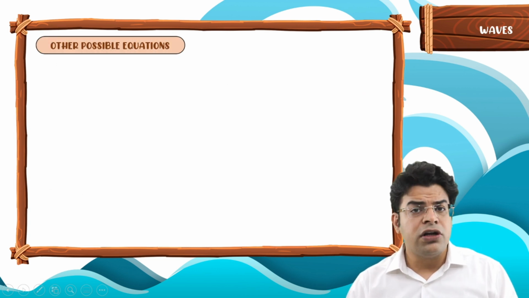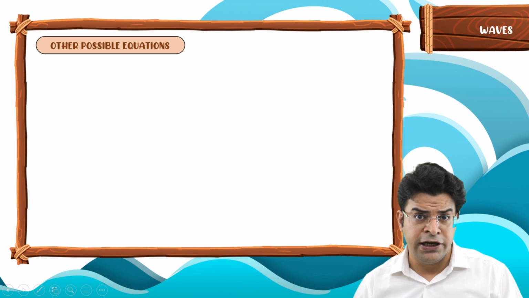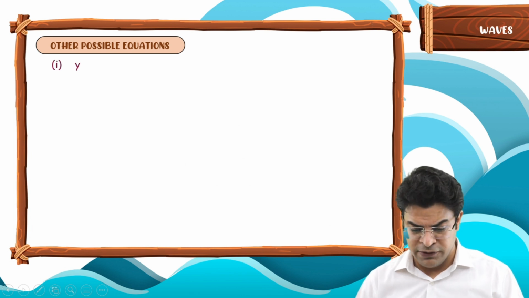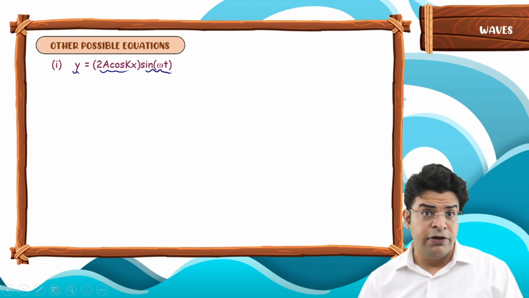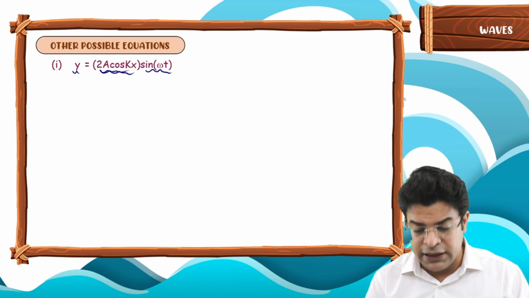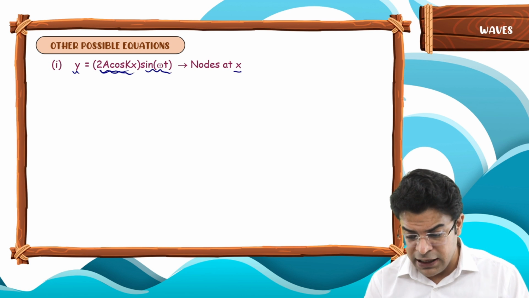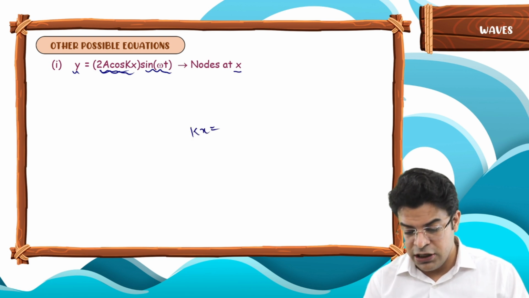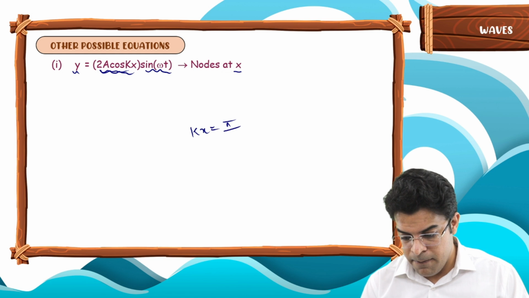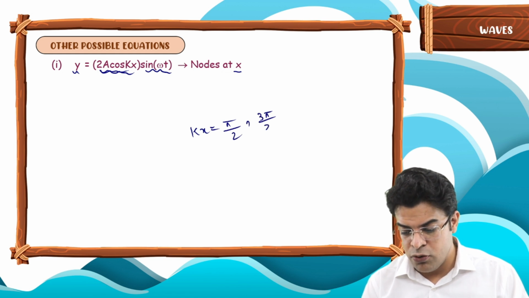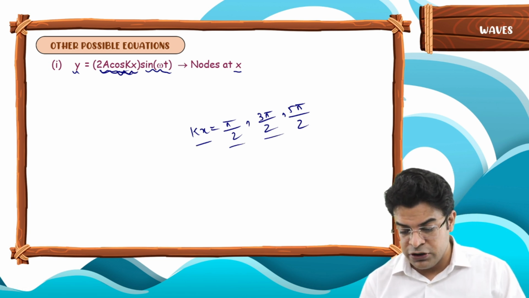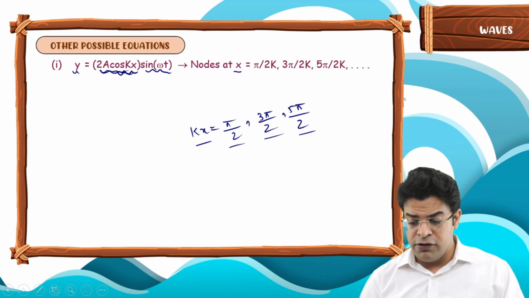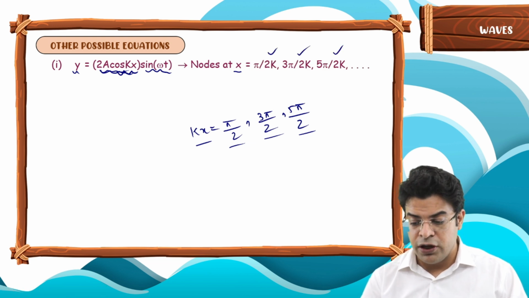Now, this is not the only possible equation of standing wave. There are other possibilities as well. For example, y equals to 2a cos kx sin omega t, we have learned. For this particular case, we find nodes where kx equals to pi by 2, 3 pi by 2, 5 pi by 2 and so on, because cos kx is 0 when kx is equal to pi by 2, 3 pi by 2 or 5 pi by 2. So you will get nodes at pi by 2k, 3 pi by 2k or 5 pi by 2k.